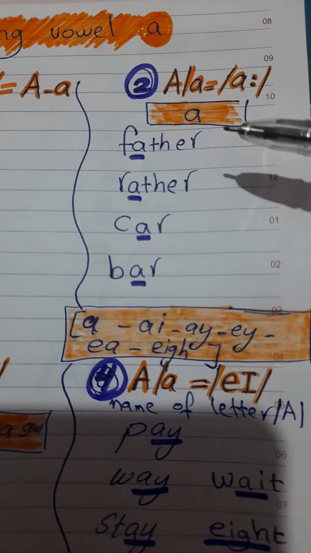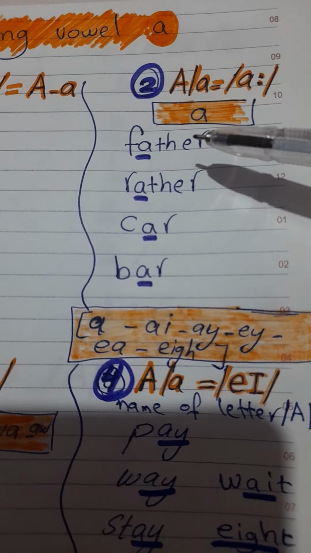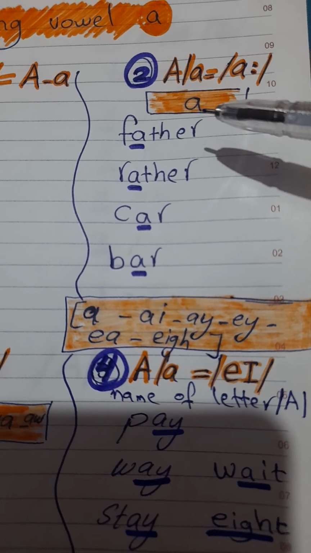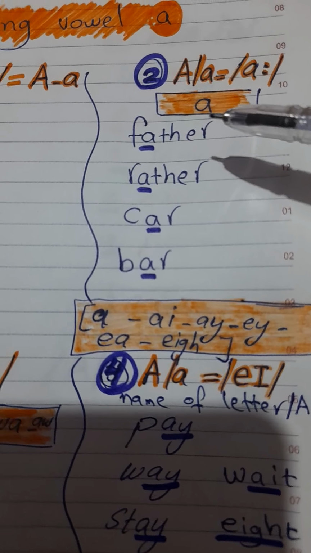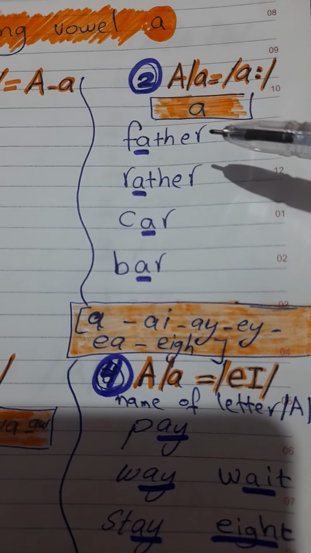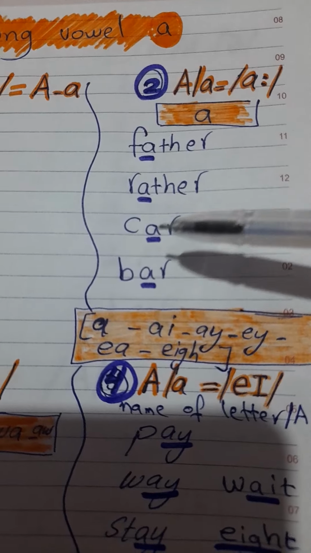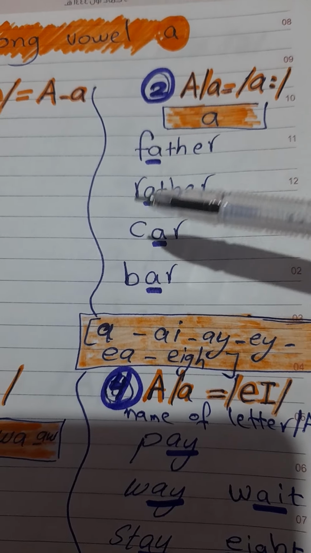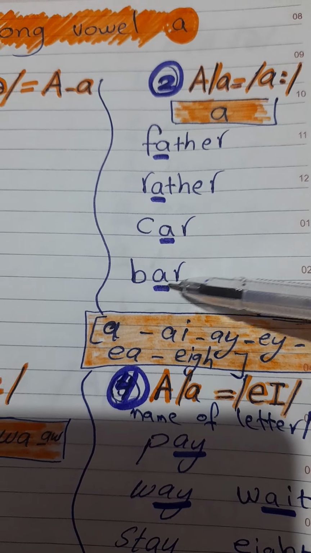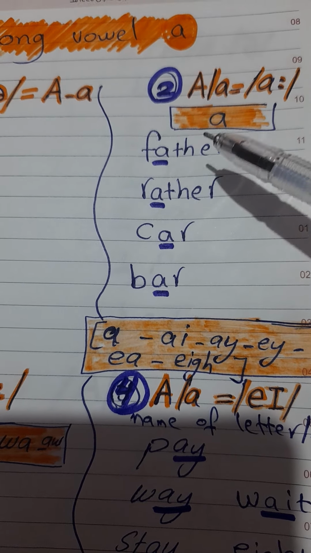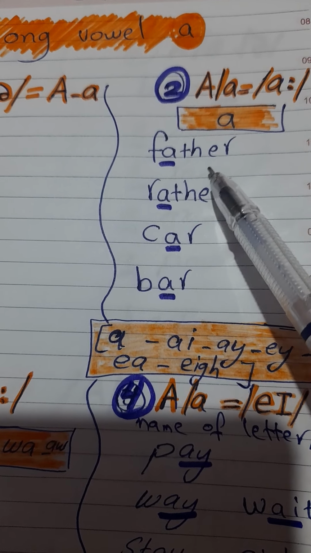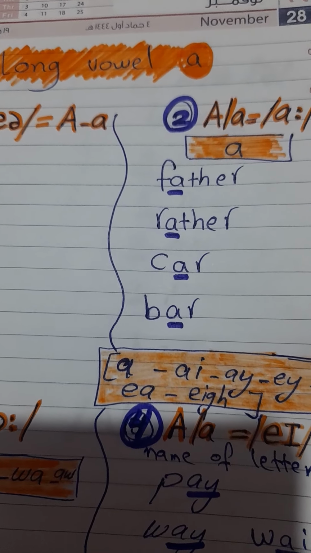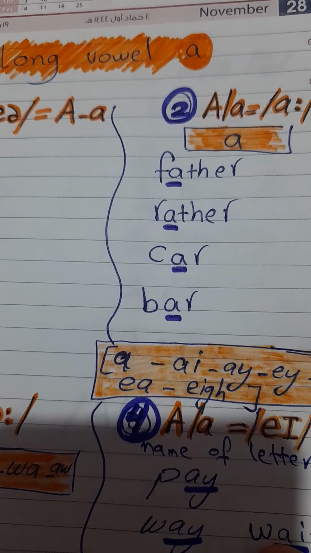Number 2 here, ah. The second sound of the long vowel A is ah, as in father, rather, spa, bra. Okay, father, rather, spa, bra. So you are going to open your mouth wide, okay? Ah sound.